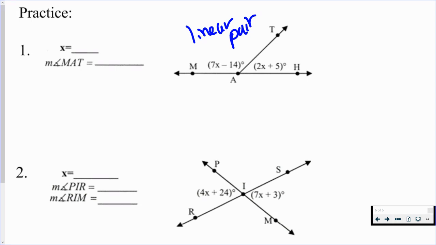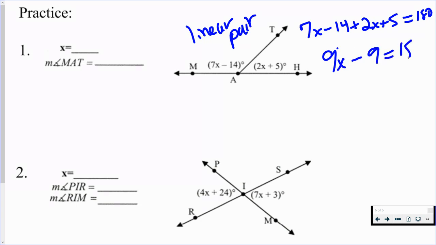They are supplementary. So we can say that 7x minus 14 plus 2x plus 5 should equal 180. Let's combine our like terms over here on the left. 7x plus 2x gives us 9x. Negative 14 plus 5 is negative 9. And that's equal to 180 still on the right side. Let's add 9 over. So 9x equals 189. If we divide by 9, then that's going to give us 21. So we've solved for x now. We know that x is 21.